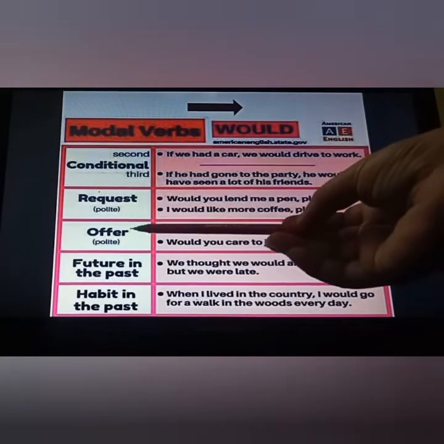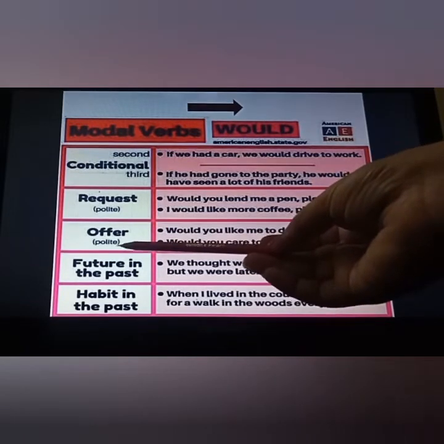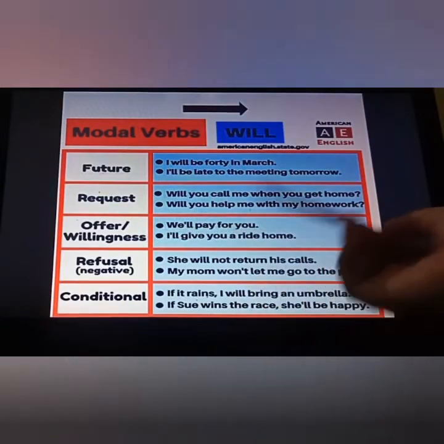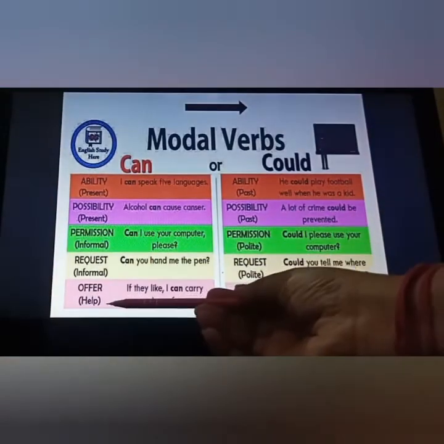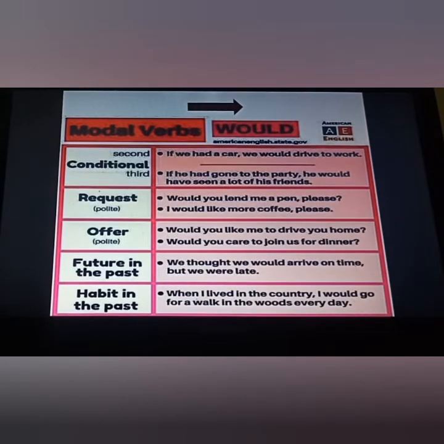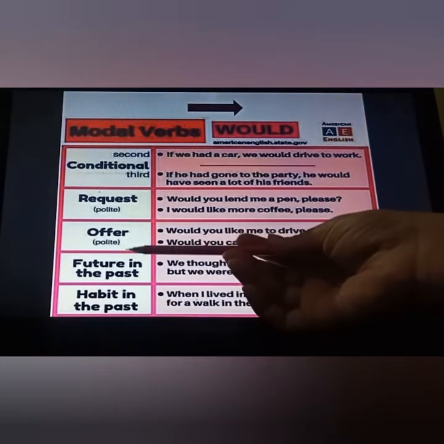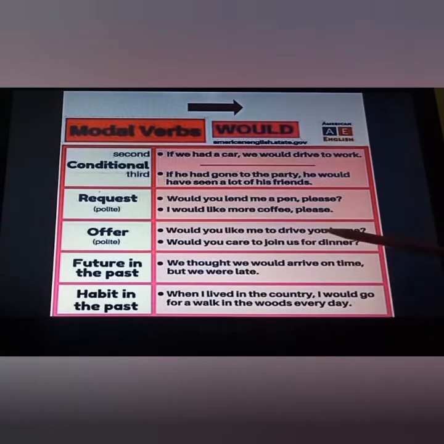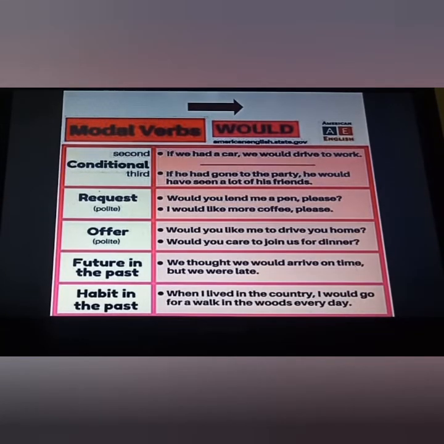Fine. Offer, but in this polite manner. Earlier we have done whatever the offer we have done, not the polite one. Politeness is not there. Here also politeness is not there. So whenever you are just suggesting your offer to someone in a very polite manner, then you have to use would. Would you like me to drive you home? Would you care to join us for dinner? It means suppose someone is coming to your house for dinner, what will you say? Would you care to join us for dinner? In a very polite manner we are offering them.